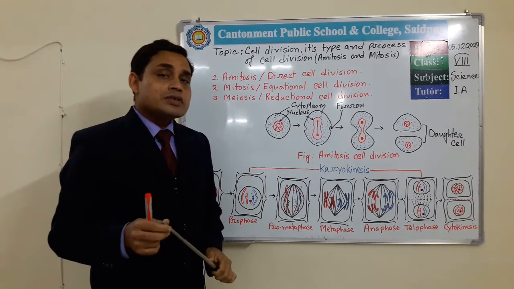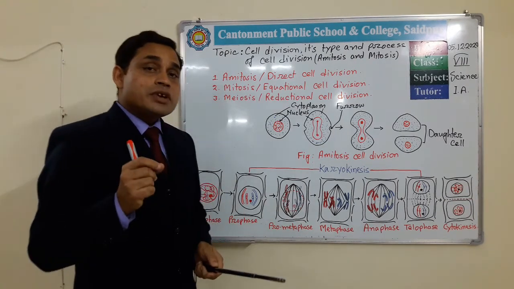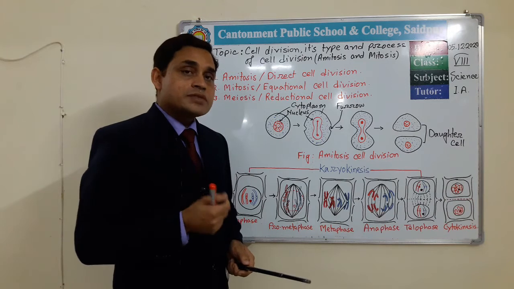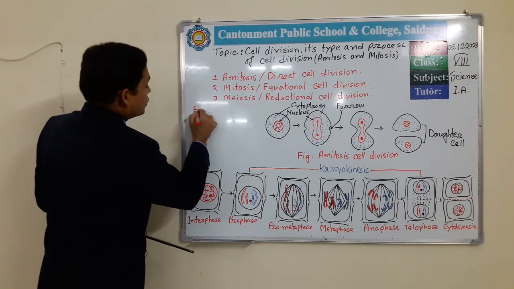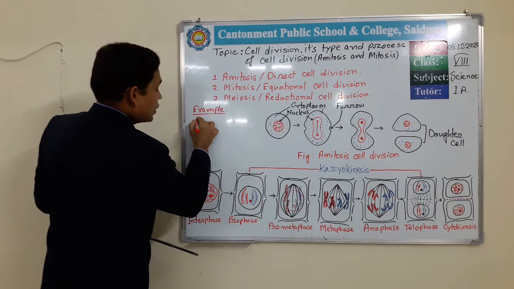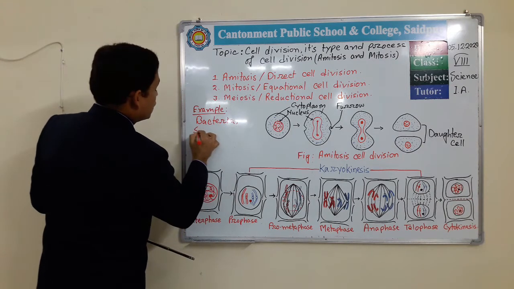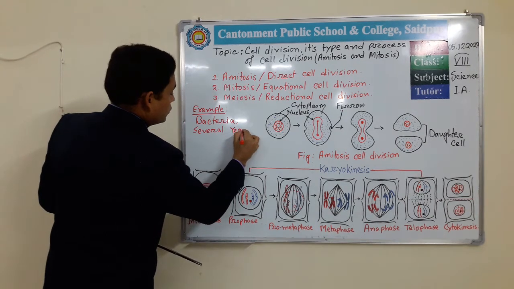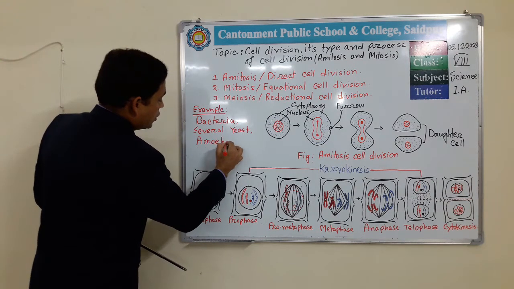And where does this amitosis cell division occur? At first I say amitosis cell division occurs in primitive type cells. You know what a primitive type cell is and which organisms bear this type of cell. As examples, we know the bacteria, yeast, amoeba.